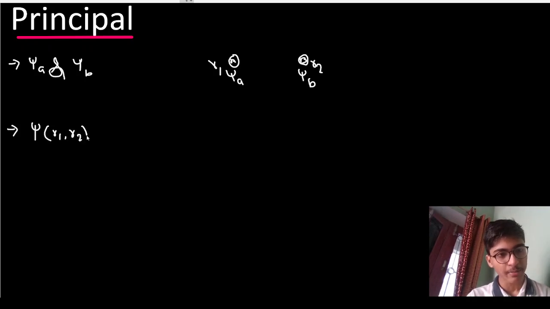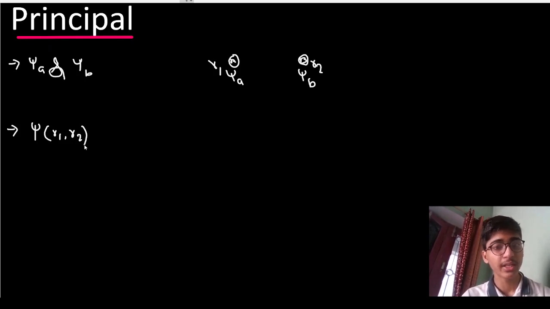Here I'm not writing time because I am talking about the time independent wave function, which is not the same as the general solutions of the wave functions that we study. So here we are dealing with the time independent case, which is very good because time independent is very easy to work with. So we define the wave functions for both of these particles, psi(R1, R2), as plus minus. Why am I putting plus minus here? There is a very good reason to put plus and minus, and it has some properties.